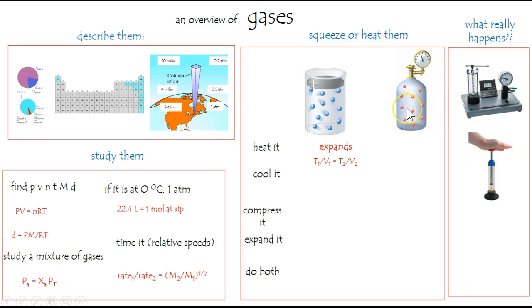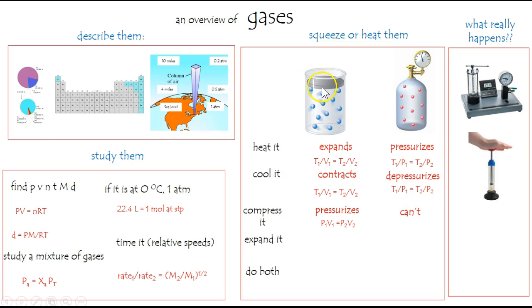This one cannot expand, so it will pressurize. This is the dangerous law, Gay-Lussac's law. It will pressurize, and at some point it might burst. If you cool it, the opposite happens. This one will contract. That one will depressurize, simply meaning that the pressure will get lower. This little number will go down. If you compress it, you can for this one, and that is going to pressurize it. It'll just push down and pressurize that system. This one, you can't compress it, so it doesn't apply.